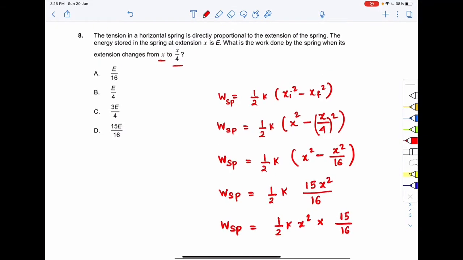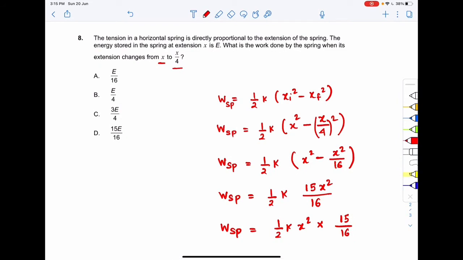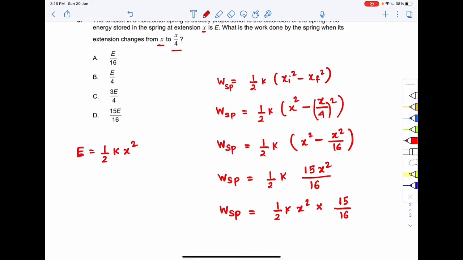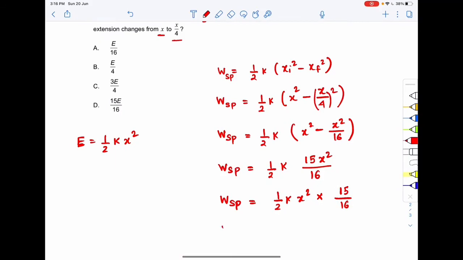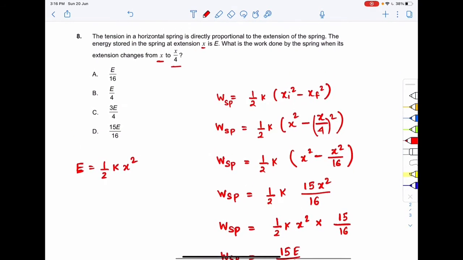Now they have given this work in the form of energy E. They are saying that the energy stored in the spring at an extension x is E. What is the spring energy? Half k into extension whole square. So half k x square will be E, and instead of half k x square I can substitute E. So the work done by the spring will be equal to 15E divided by 16. So the correct option to question number 8 will be option number D.